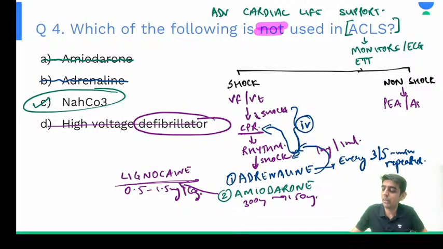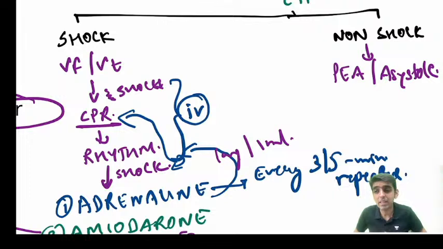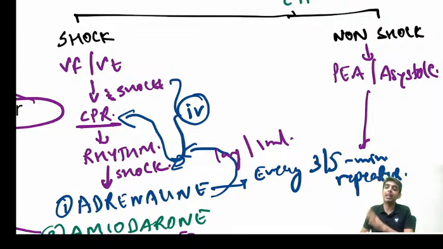Pulseless electrical activity or asystole, right? Pulseless electrical activity and asystole. Clear? Amiodarone in shockable rhythm. Adrenaline in both shockable as well as in non-shockable rhythms, you will give adrenaline. Amiodarone only in shockable rhythm, but adrenaline repeated every 3 to 5 minutes once the IV is secured in both shockable as well as non-shockable rhythm, right?